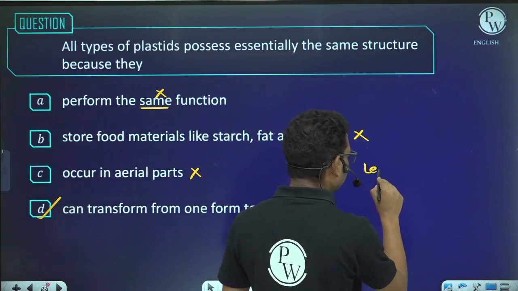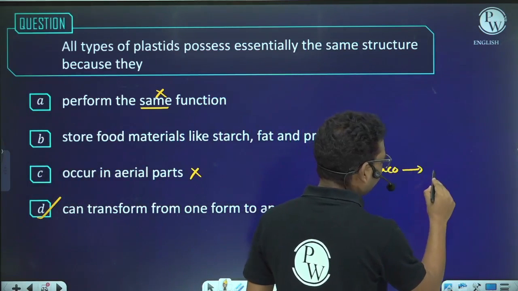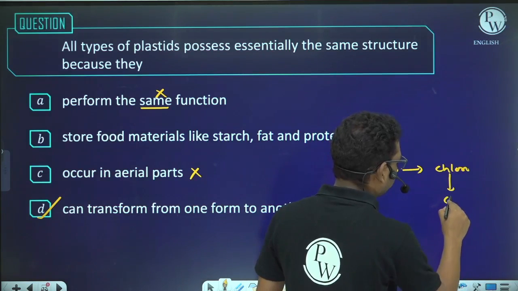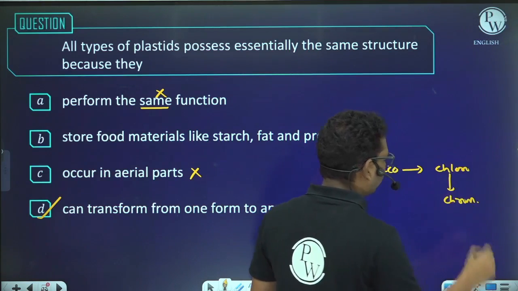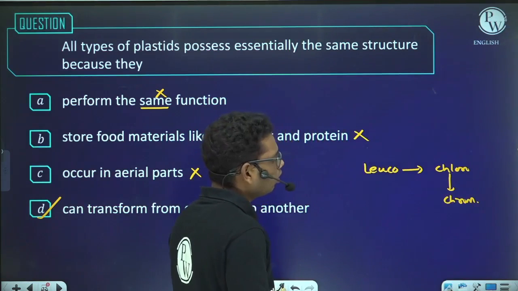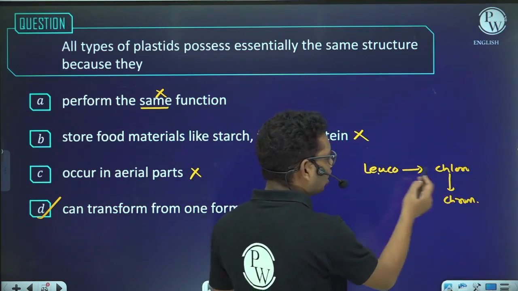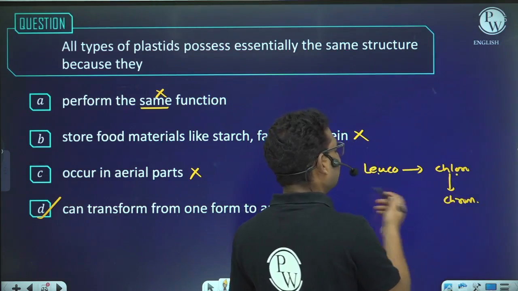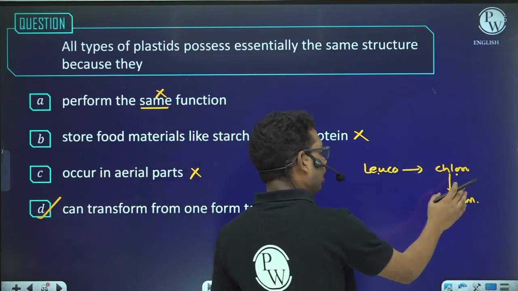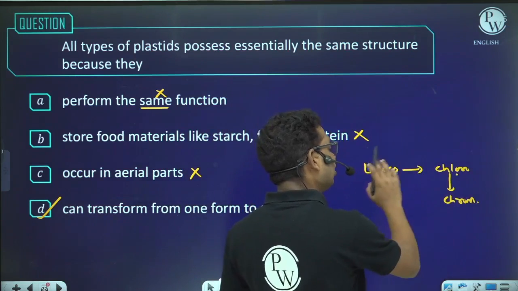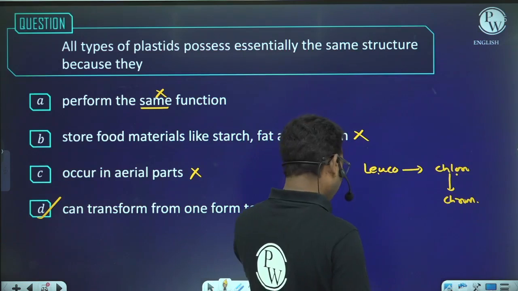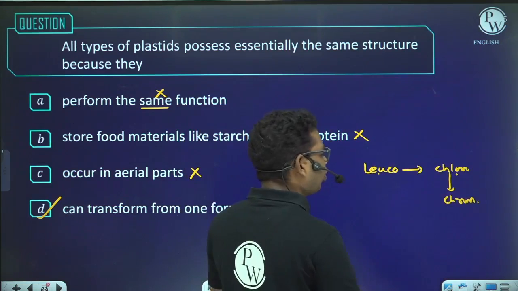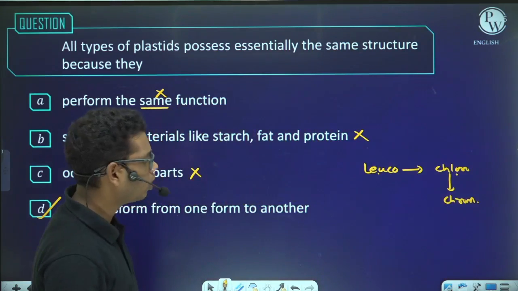This leucoplast can get converted into chloroplast, and this chloroplast can get converted into the chromoplast, right? So you can see that one form is getting converted into another form. This conversion can take place because all these plastids have similar structures. That is why this conversion is possible. Okay.